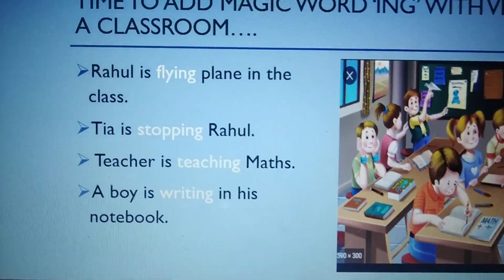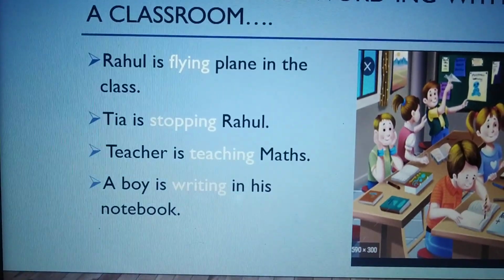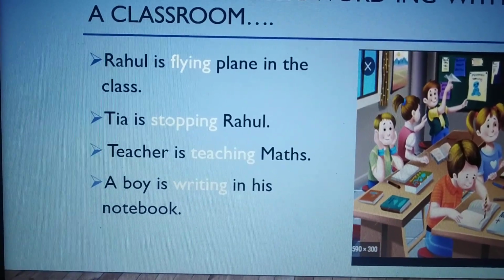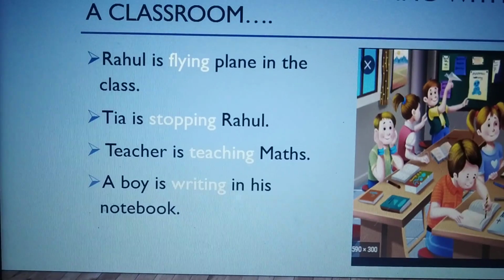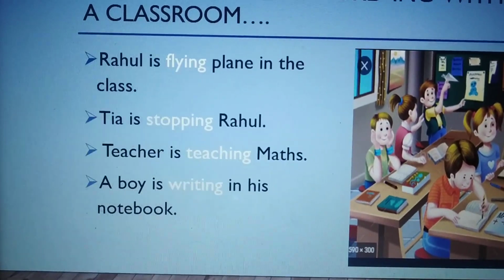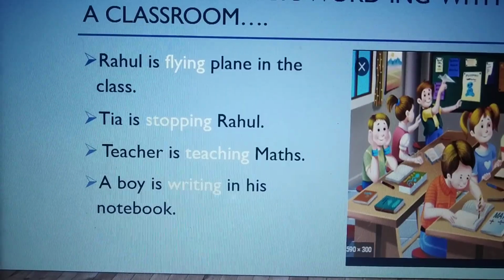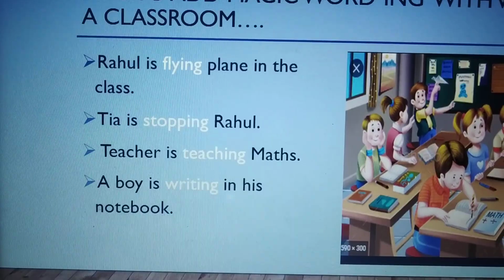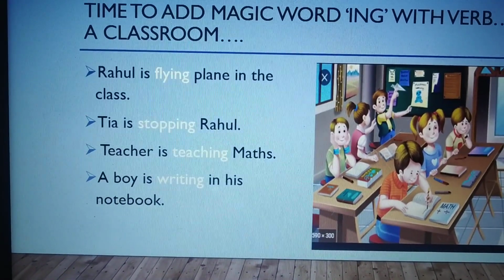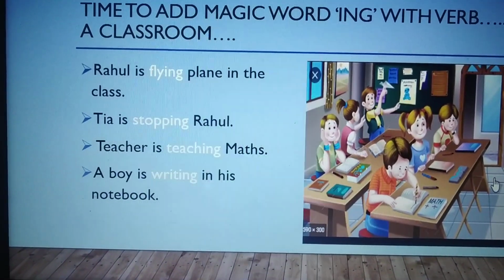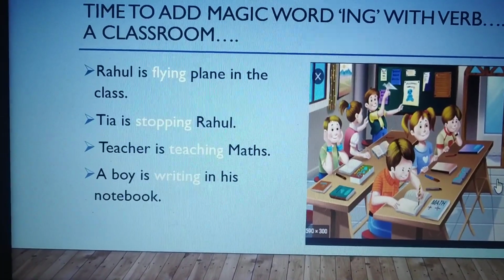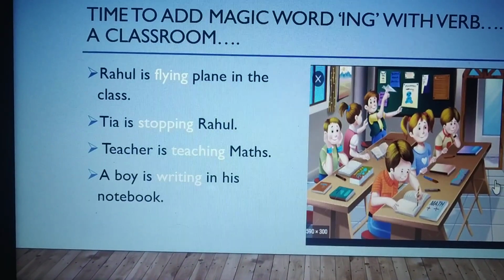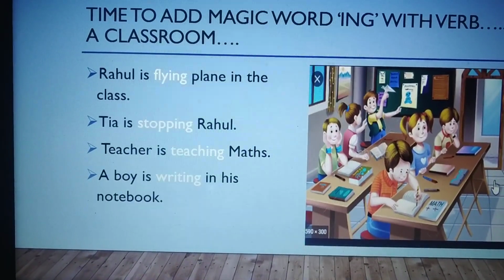If you see, there is one extra word, is. Helping verb is added whenever we use ing with the verb. We will talk more about it in my next video. So is a helping verb. Fly is a verb, ing we added to explain what the noun is doing right now. Tia is stopping Rahul. Stop is the verb, ing is used to explain what Tia is doing right now.